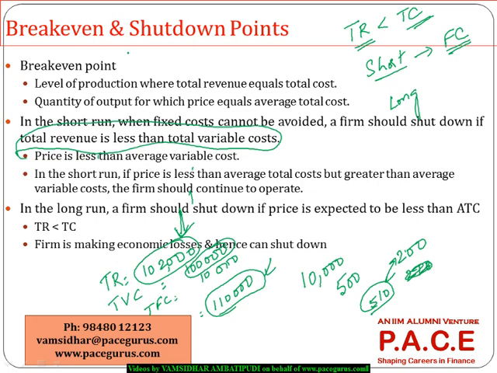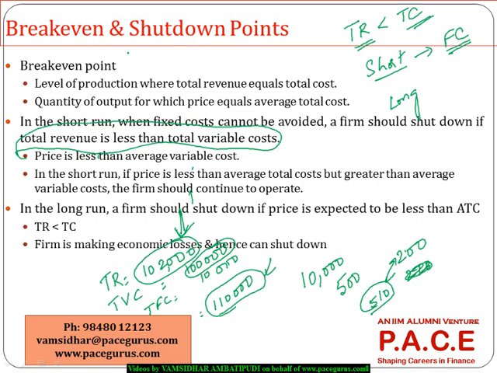So in the short run, always compare with the total variable cost, don't compare with the total cost. Only if your revenue is less than even the total variable cost, then take a shutdown decision. As long as total revenue is greater than the total variable cost, you can still operate, because the more volume you are able to generate, it can cover your fixed costs.